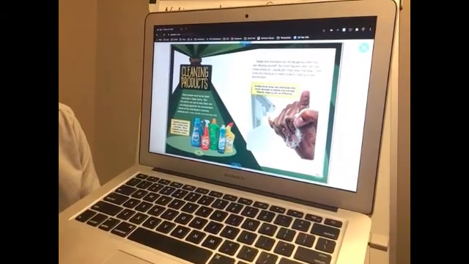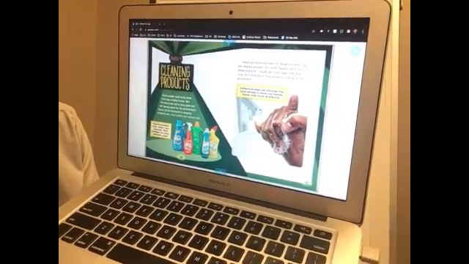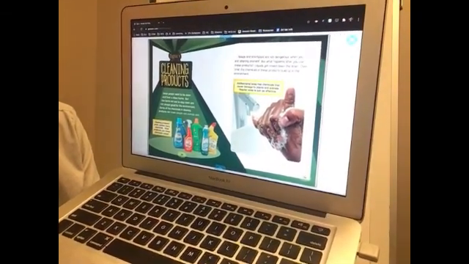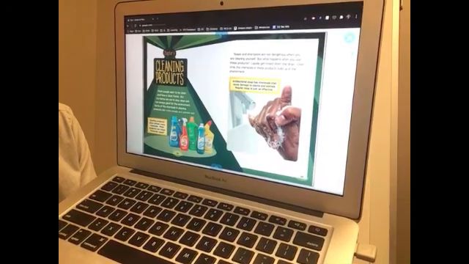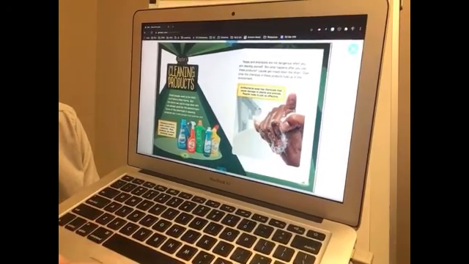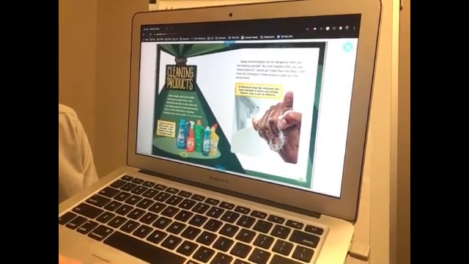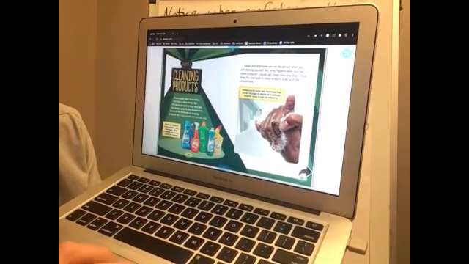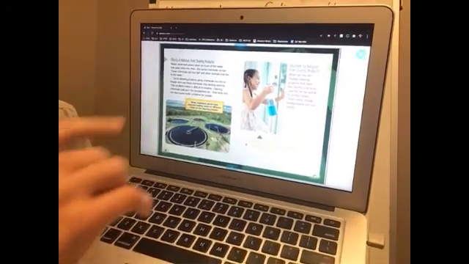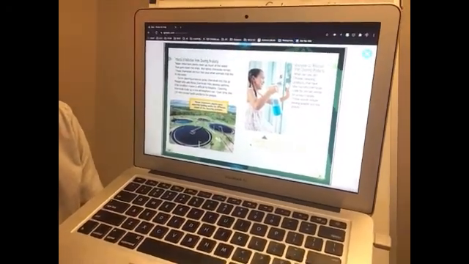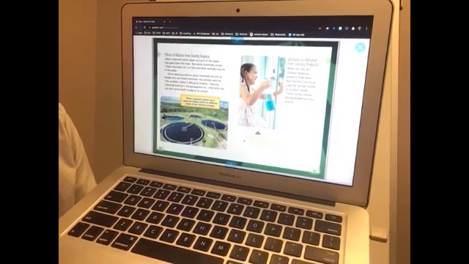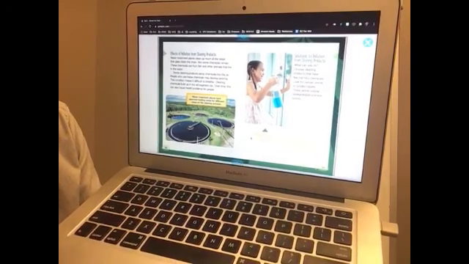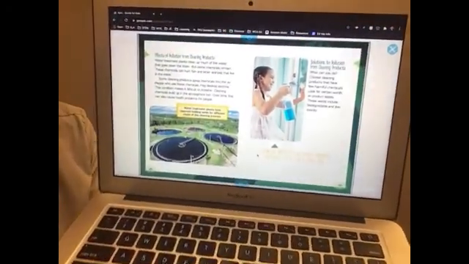So we will start here on page 25, where it says, "Soaps and shampoos are not dangerous when you are cleaning yourself. But what happens after you use these products? Well, liquids get rinsed down the drain. Over time, the chemicals in these products build up in the environment." So you can see here, antibacterial soap has chemicals that cause damage to plants and animals. Regular soap is just as effective. "Effects of pollution from cleaning products. Water treatment plants clean up much of the water that goes down the drain, but some chemicals remain. These chemicals can hurt fish and other animals that live in the water."